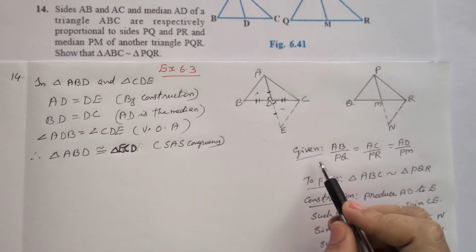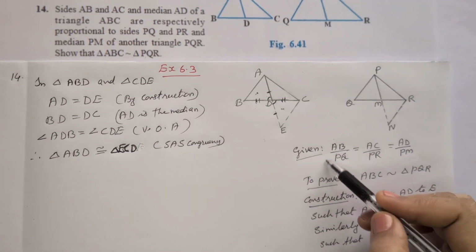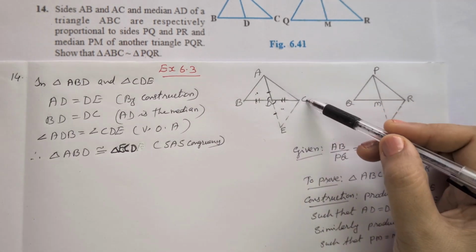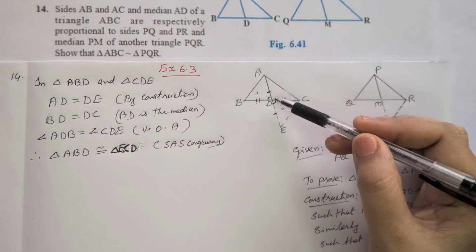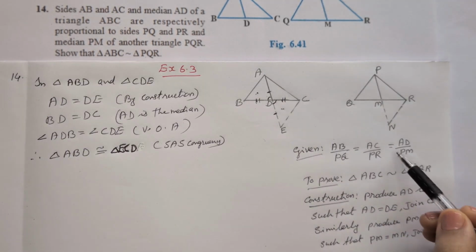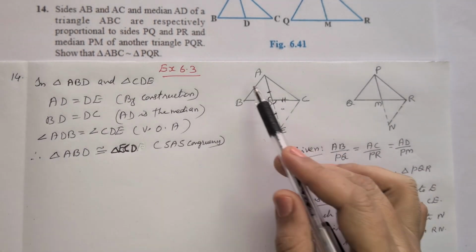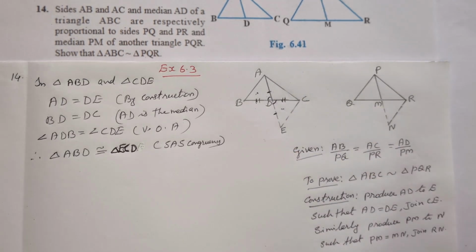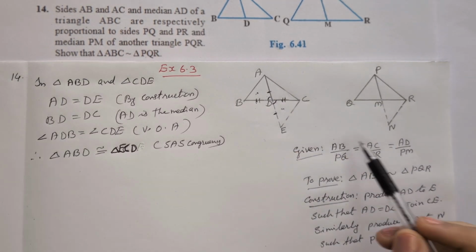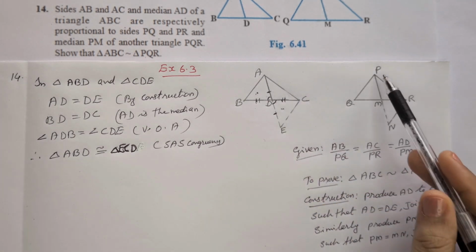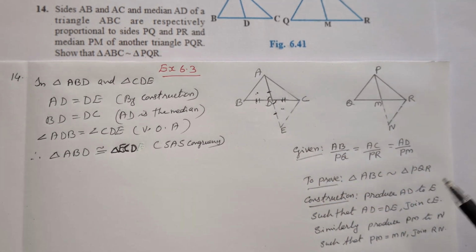For that, first we write the given terms. Given: AB by PQ, AC by PR and AD by PM. Two sides of the triangle and the median are proportional in both triangles. Then, to prove: triangle ABC is similar to triangle PQR.